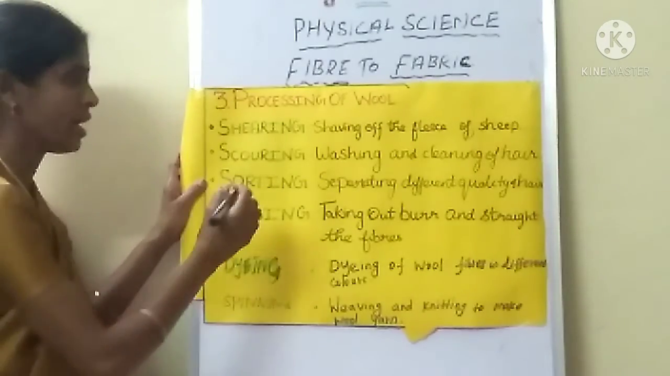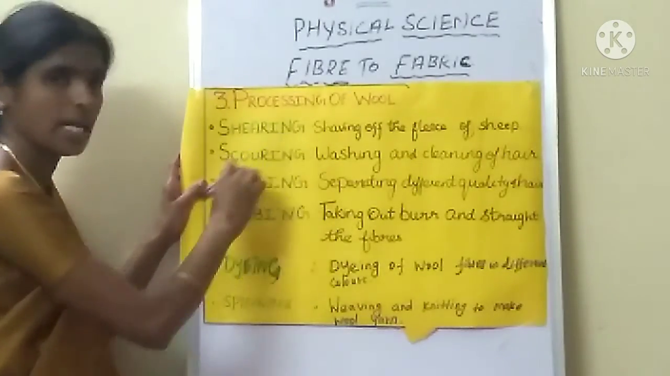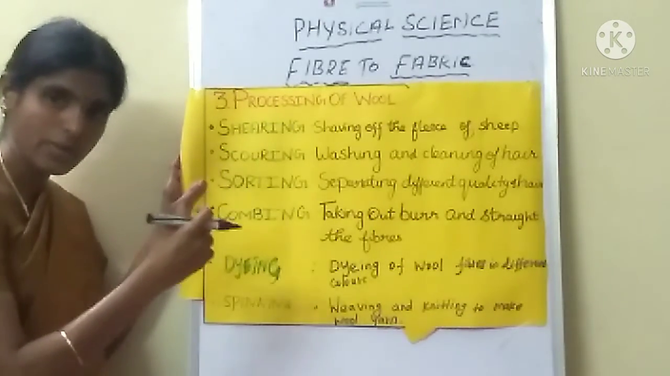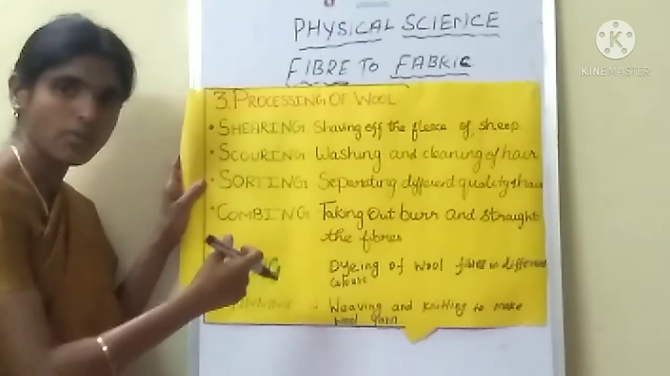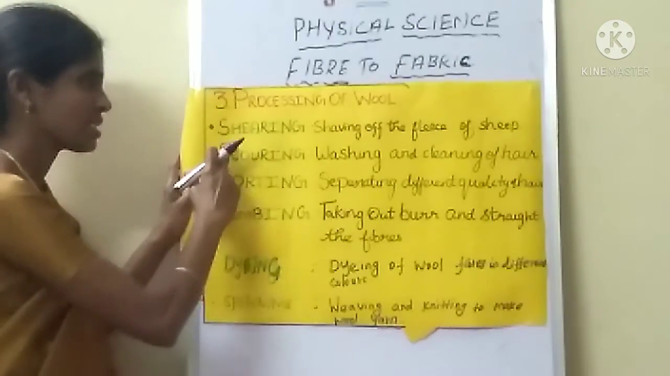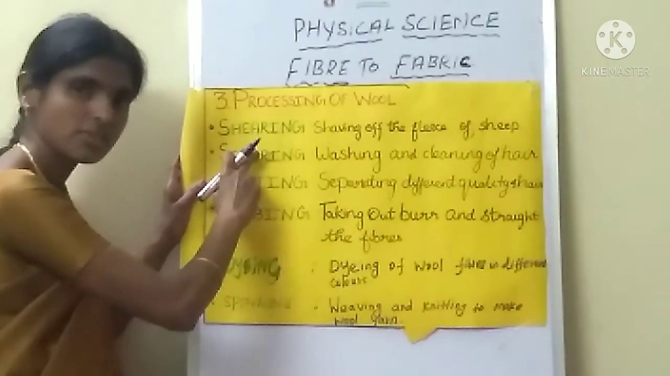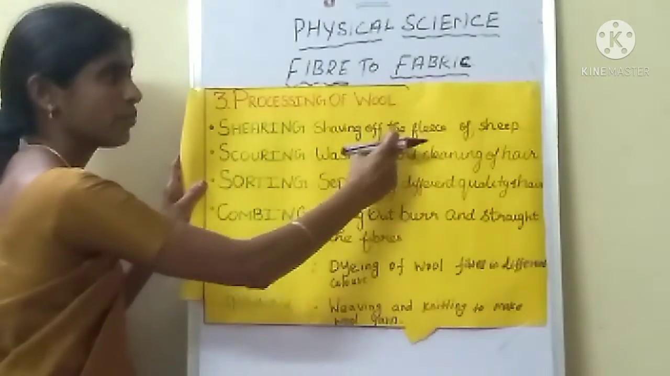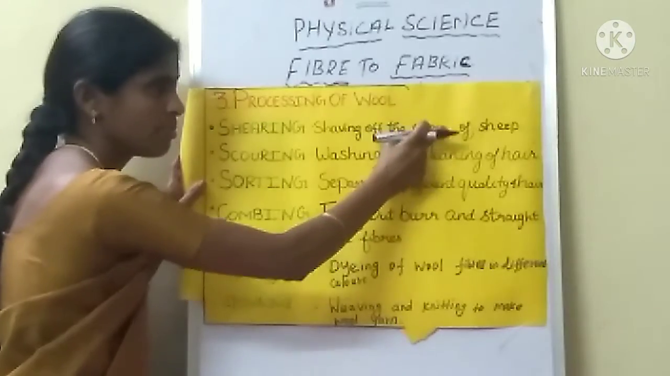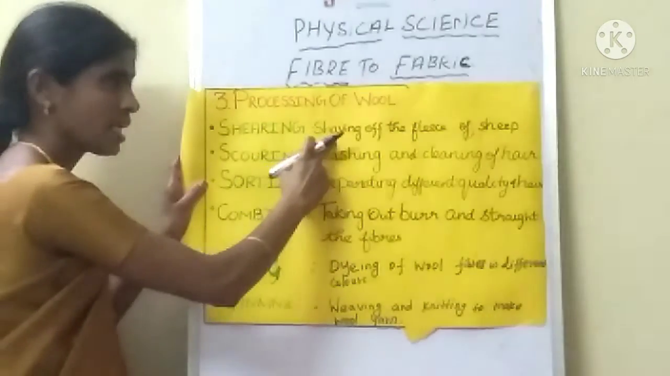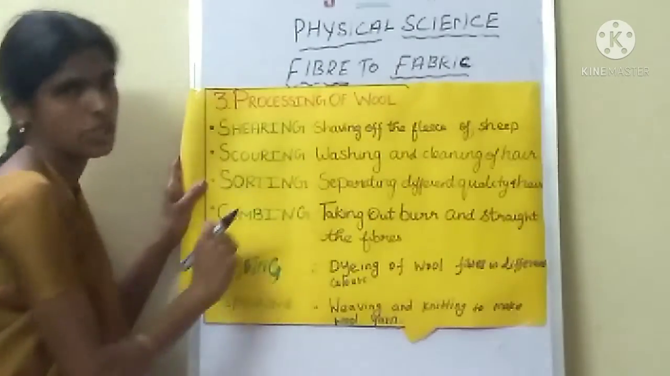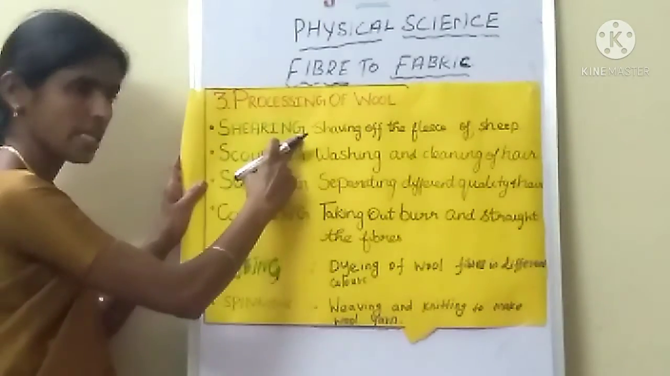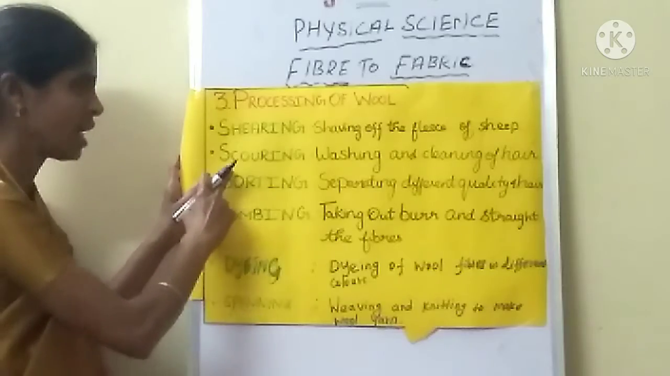What is the first point? This is the first point: shearing. Processing of wool. We get wool fiber, and some processes are there. What are the processes? First process is shearing. Shearing means cutting off hair, shaving of the fleece. Fleece is nothing but hair. The shaving of the fleece of sheep. Do you understand? What is the first process name? Shearing. What is the second process name?